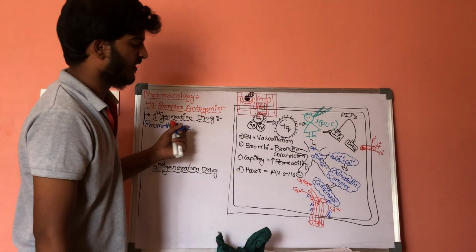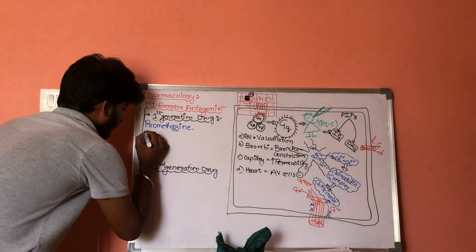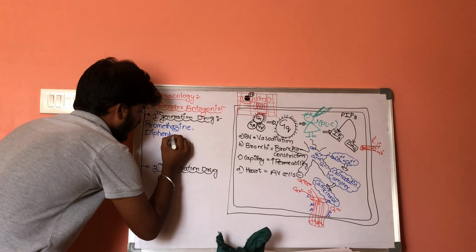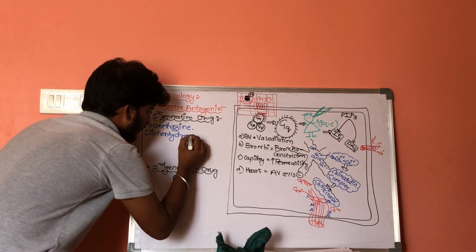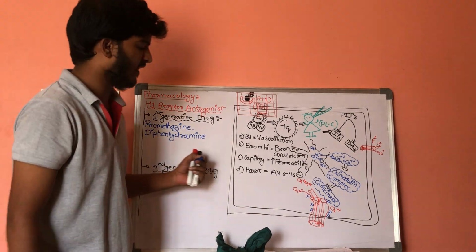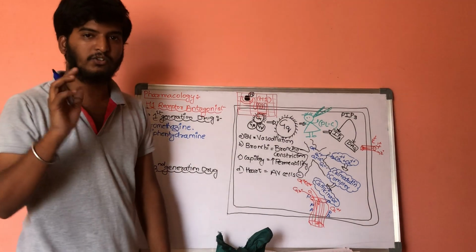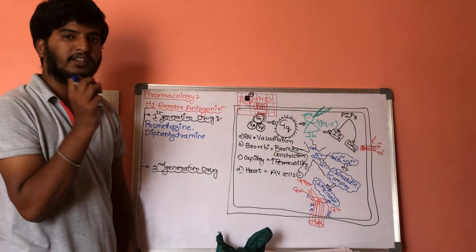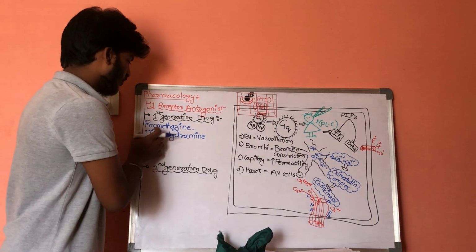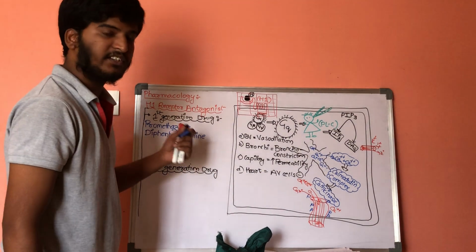Next is diphenhydramine, which is also an anticholinergic drug. These two drugs can also be used to treat the extrapyramidal side effects studied in antipsychotics.